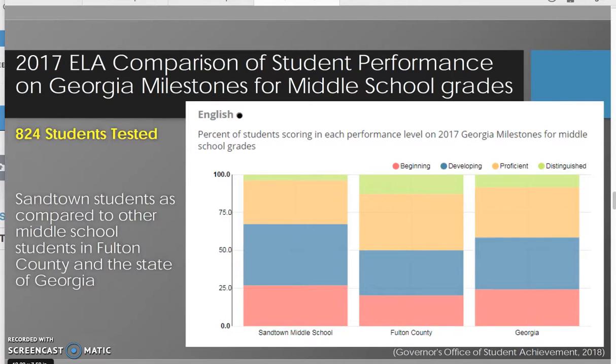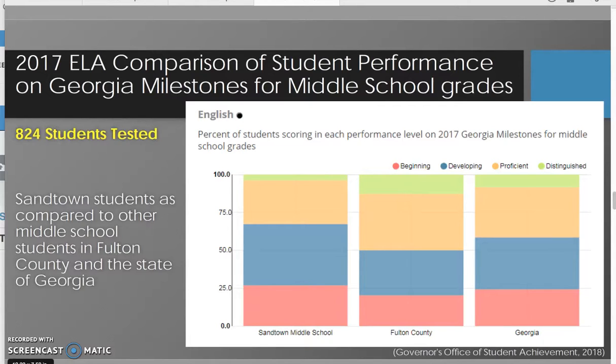Now, as we compare the 2017 ELA data from the Georgia Milestones to the Fulton County schools and Georgia, we'll see exactly where Sandtown stands against them. So if you notice, Sandtown for 2017 has a low amount of students that are distinguished as compared to Fulton County and Georgia.